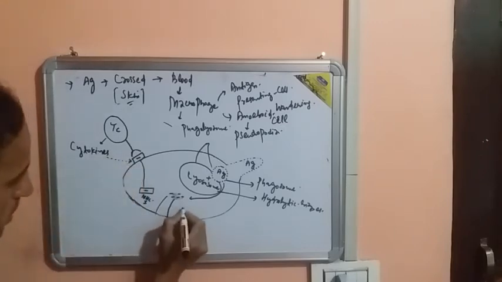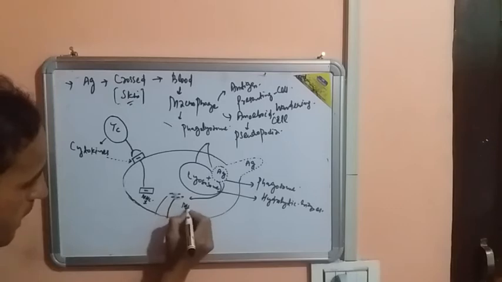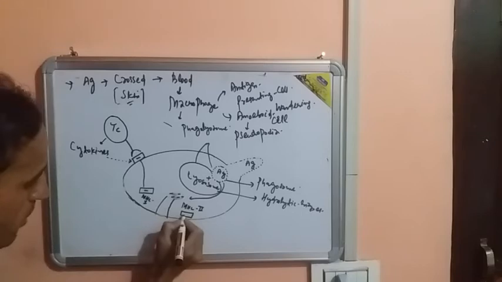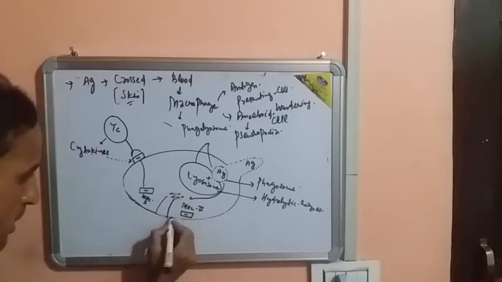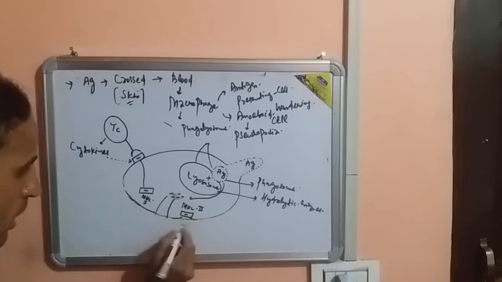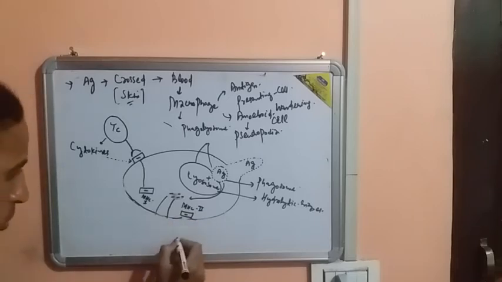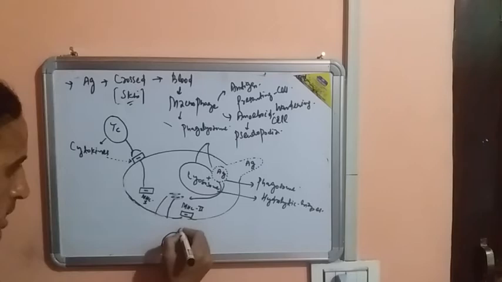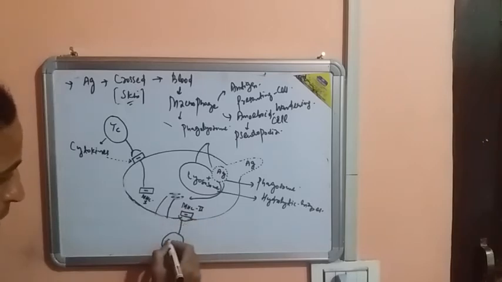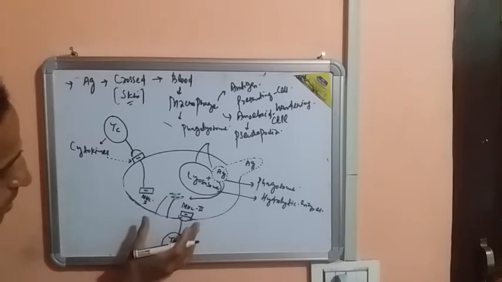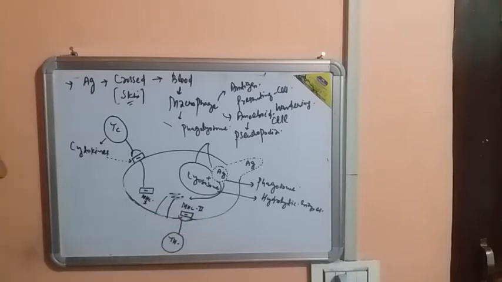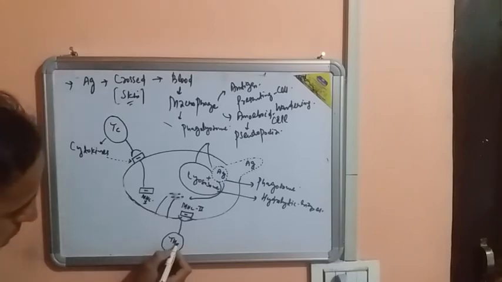Now if this is, for example, MHC second here, it will also transport the antigen, and it will also display it on the plasma membrane to this very important type of cell, and this cell is called T helper cell. T helper cell is the cell that basically accepts the fragment displayed by the MHC second molecules.